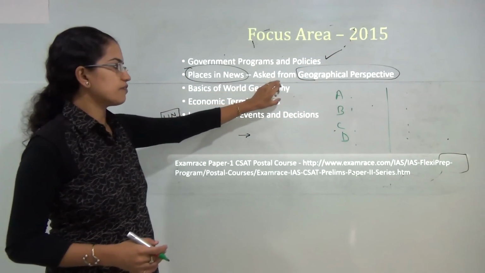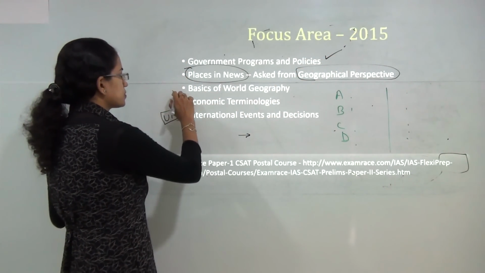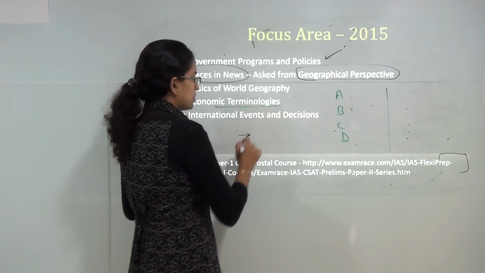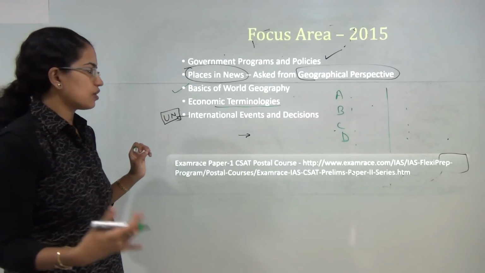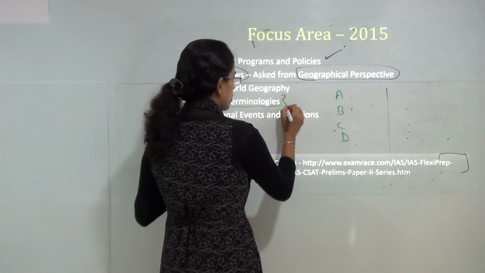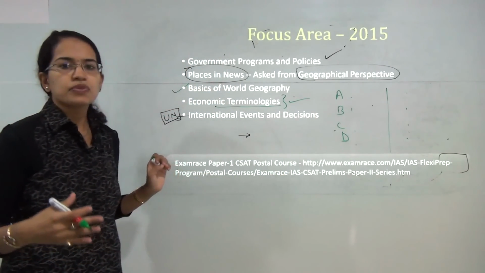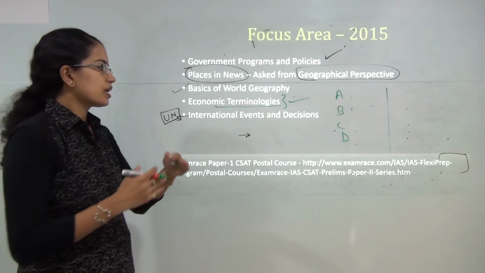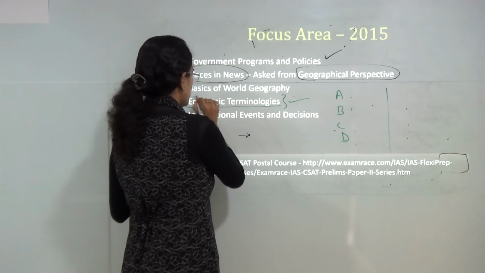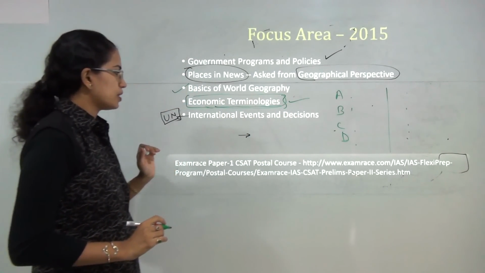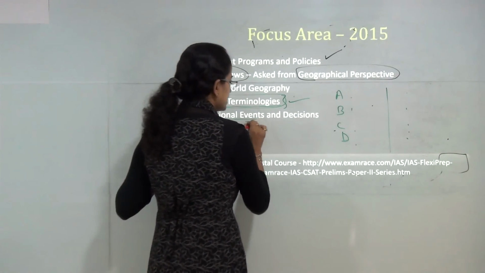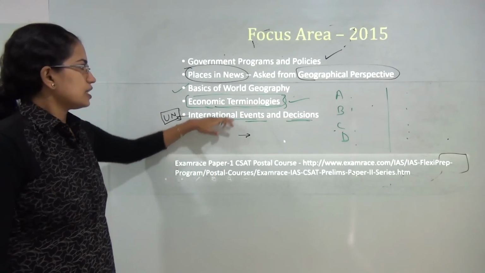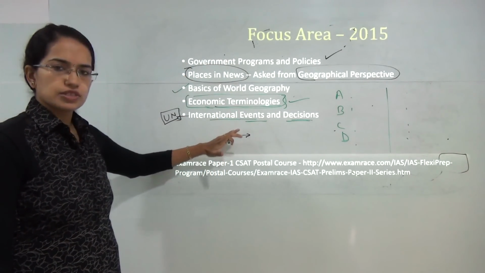Then you have the basics or the fundamentals of world geography that were important for 2015. There were a lot of questions on the basics of world geography and economic terminologies. So you should be very well versed with economic terminologies, and I believe this topic should be ready at the time of prelims for the level of mains. You should be done with all the 2 markers that you need for mains on economic terminologies, and then major international events that have happened and major international decisions that took place. So these were some of the focus areas for 2015.